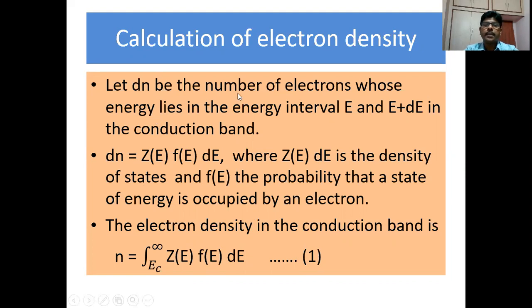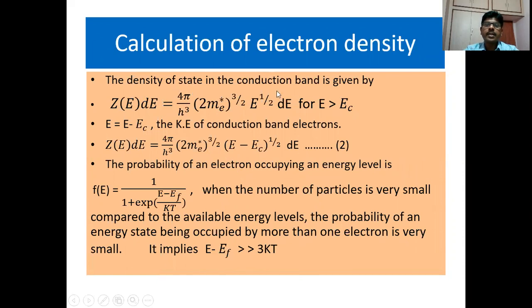Let dn be the number of electrons whose energy lies in the energy interval E and E plus dE in the conduction band. So dn can be written as Z(E) F(E) dE, where Z(E) dE is the density of states and F(E) the probability that a state of energy E is occupied by an electron. The electron density in the conduction band is n equals the integral from Ec to infinity of Z(E) F(E) dE.